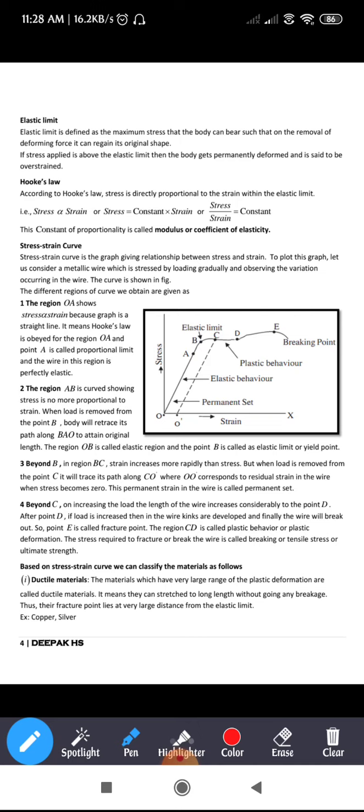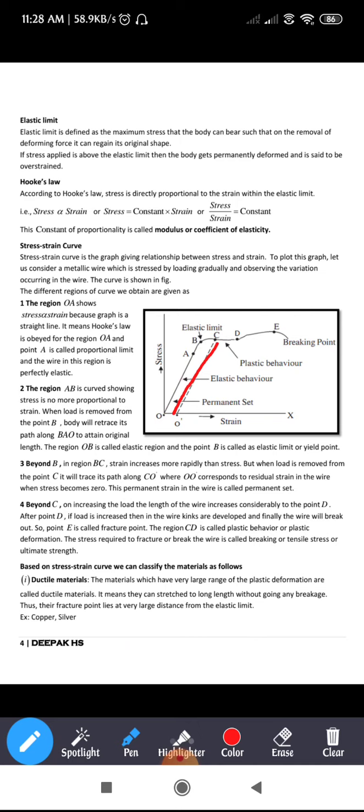That means that in the previous case the body has gone along BAO, and it regains its path along BAO. Now it should regain the original shape along CBAO. Instead of that, what happened? It has regained its path along the direction CO dash, not along the previous one.